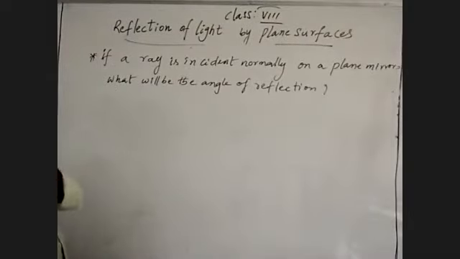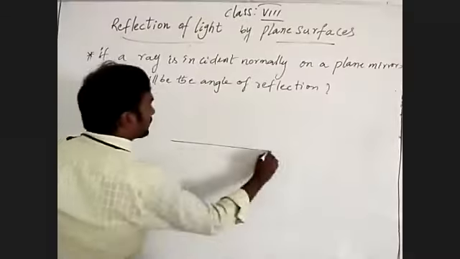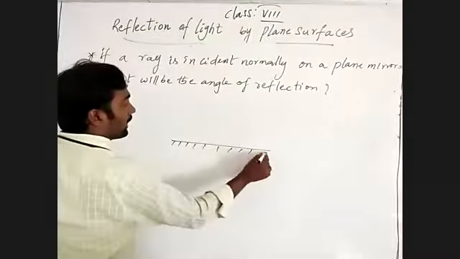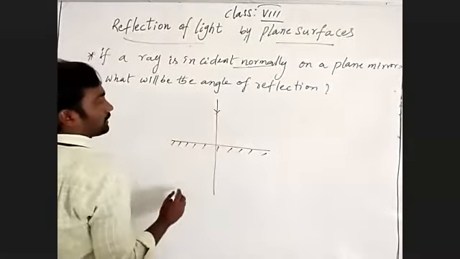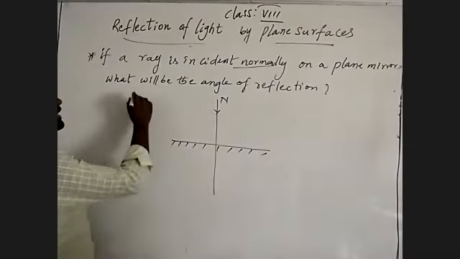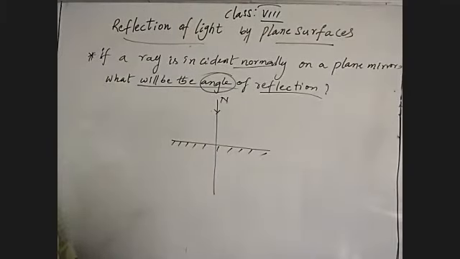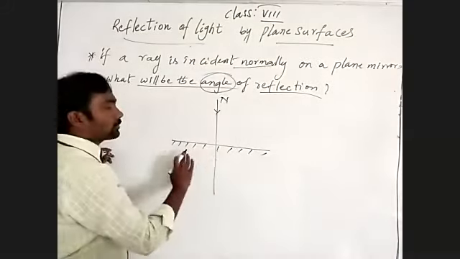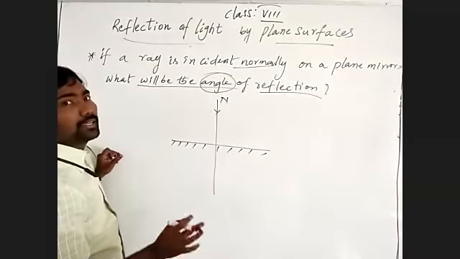What is my question? Can you recognize what I am saying to you? The ray which is incident normally on a plane mirror. This is a plane mirror, imagine. Light ray incident normally means vertically to the plane mirror, vertically passing. So what is the angle of reflection? The light ray which is vertically passing through the plane mirror does not give reflection.